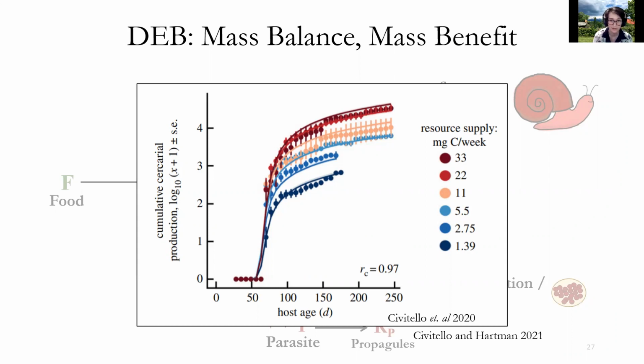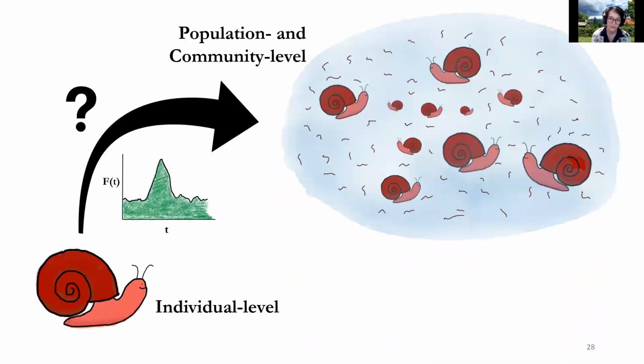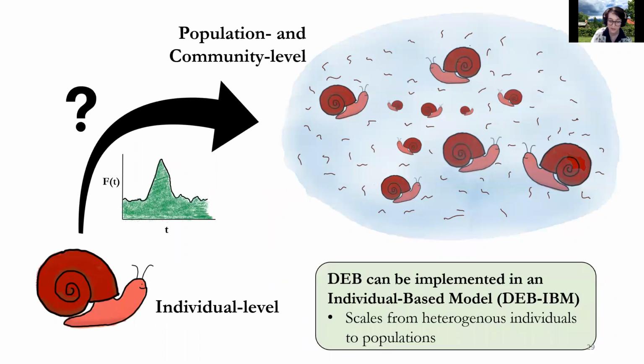And while this data was taken under constant food conditions, we already know from other lab work that these models also work under variable resource conditions. So that makes using them for my work pretty ideal. But again, I'm not just interested in modeling at the individual level. Of course I need to, but I'm interested in modeling the population and community level. So of course, I'm using a DEB-IBM.